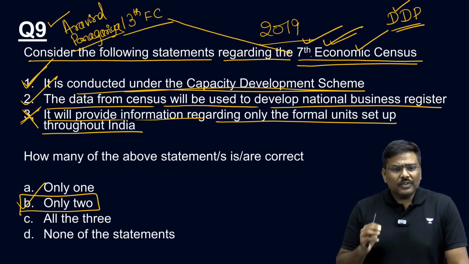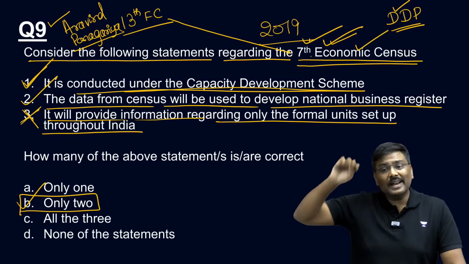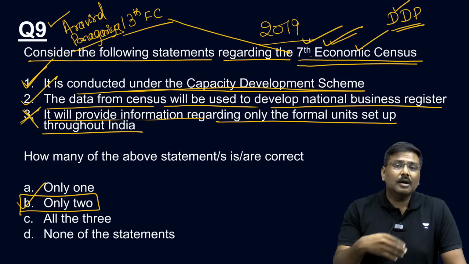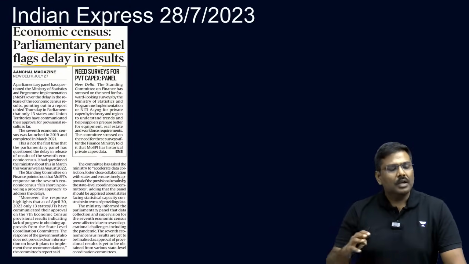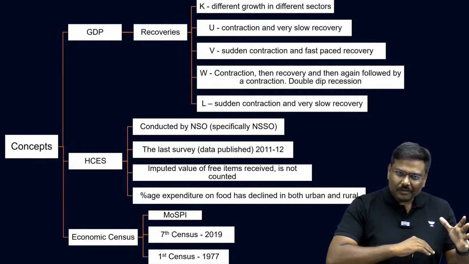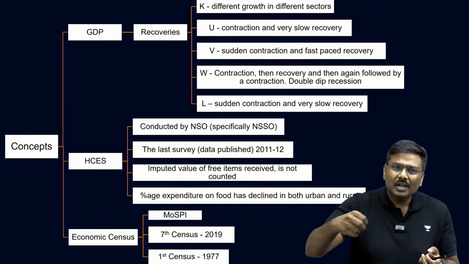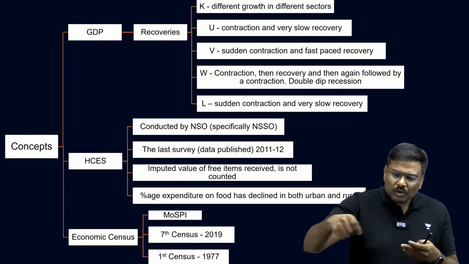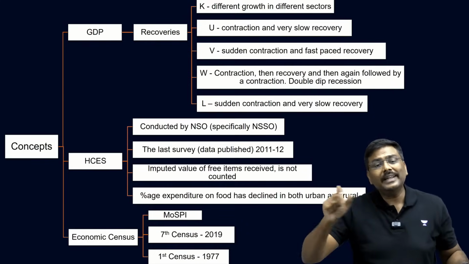All of you okay? First economic census was done, right? My dear, the first economic census was done back in 1977. We are talking about the recent one, that is the 7th economic census. Okay? Now please go through these particular concepts. That's it from my side. We have covered most of the current affairs topics in the context of censuses, most of the current affairs concepts related to data collection, etc.